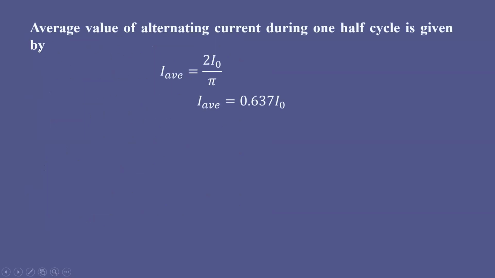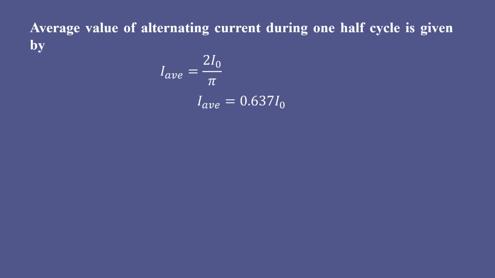So what do you mean by the average value of alternating current during one half cycle? That is given by the formula I average equals 2 I0 by pi. In one half cycle, you have to take care of the average value. If you take the average value over a complete cycle, the positive half cycle will give you a positive value of current and the negative half cycle gives you the negative current. Therefore, the overall average will become 0 if you take one complete cycle. That is the reason why the average value of AC is taken over one half cycle.